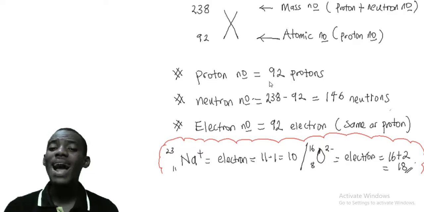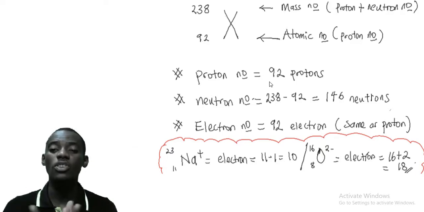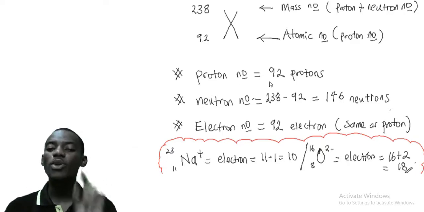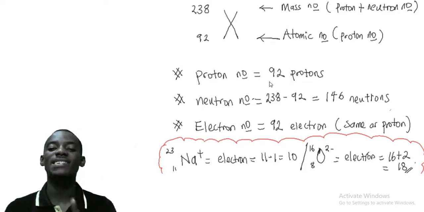Now, if the element has a plus sign, that plus sign will not affect the proton, and it won't affect the neutron. It's the same way you will get those ones. But when it comes to electron, plus means you have to minus 1. That means the electron number will not be the same as 11.